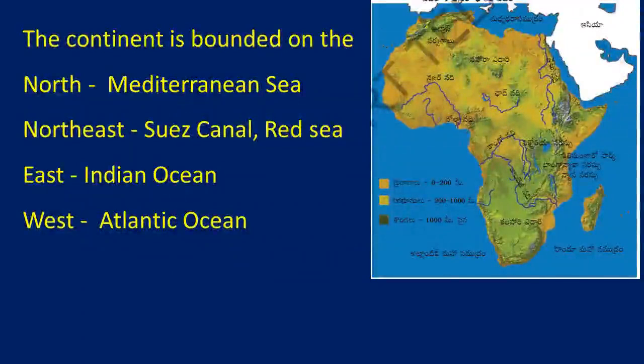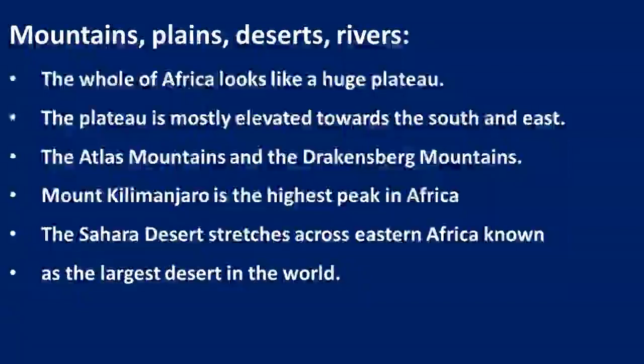If you see the mountains of Africa, it looks like a very huge plateau. This plateau is mostly elevated towards the south and east parts. The Atlas Mountains and Drakensberg Mountains are very important here.